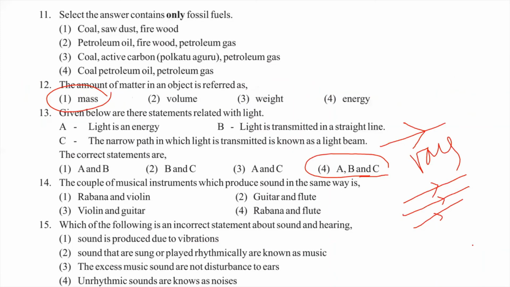The rabana and violin. The rabana is membrane vibrating. Violin is a string. So the first one will not come. The guitar is a string. The flute is an air column. So the second one is wrong.